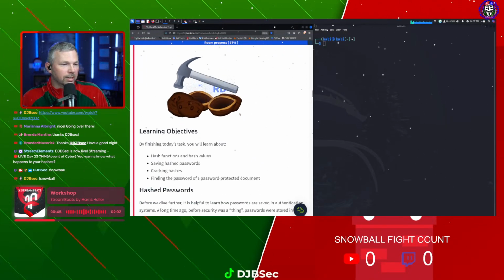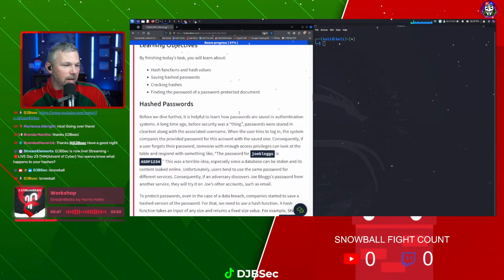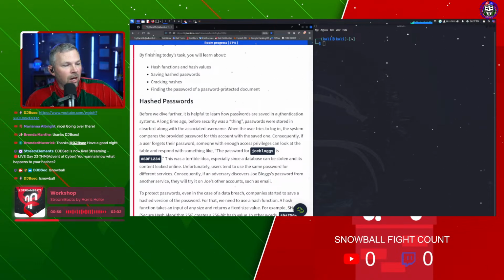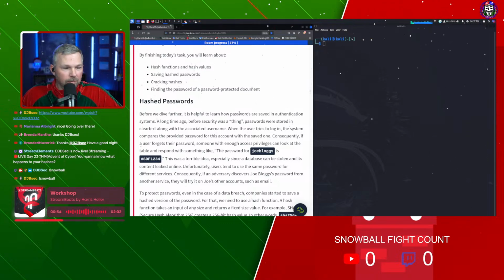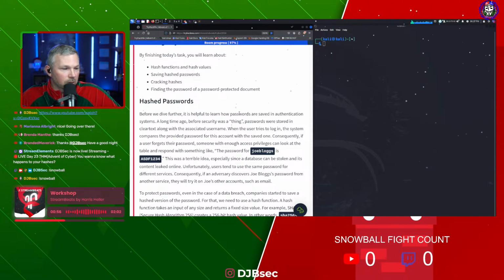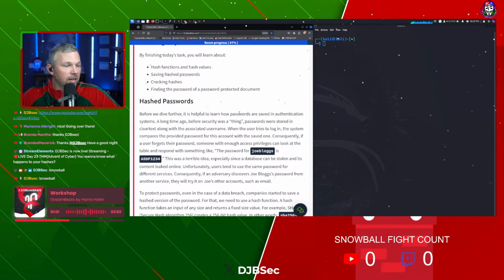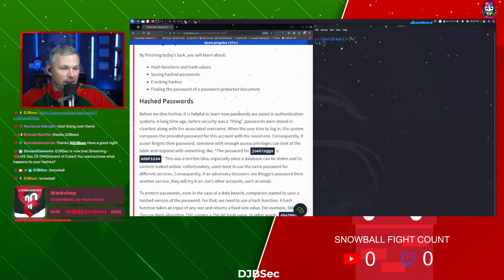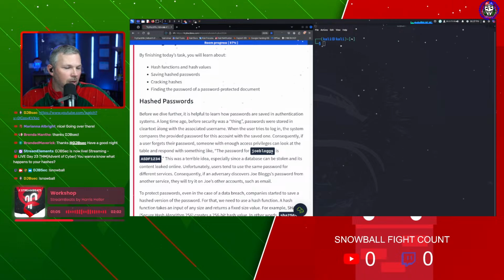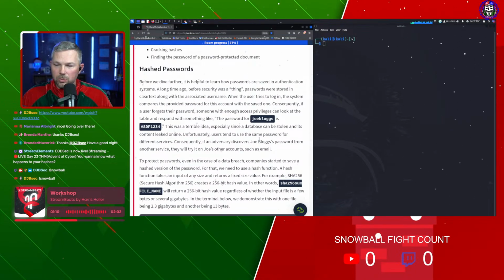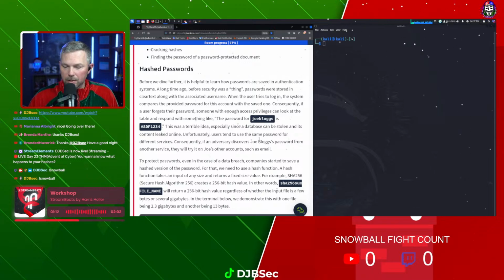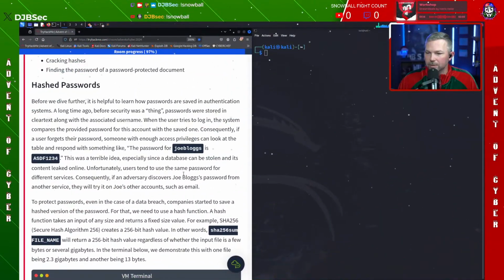All right, so what are today's objectives? Let's check this out. So the learning objectives today are hash functions and hash values. What are they? Saving hashed passwords, cracking hashes, and finding the password of a password protected document. All right, so this is going to dive into what hashed passwords are, so we can go through that real quick. In fact, let me blow this up all the way. That way we've got something that we can actually read over here.